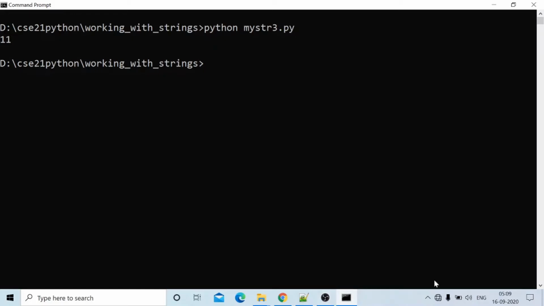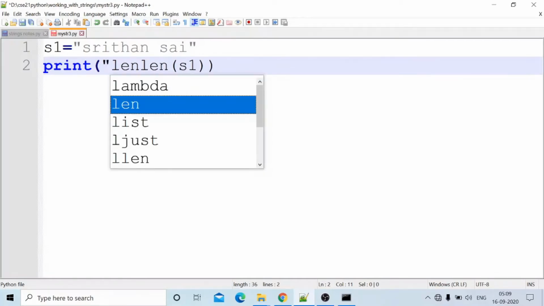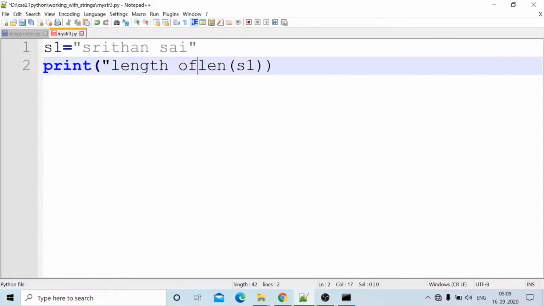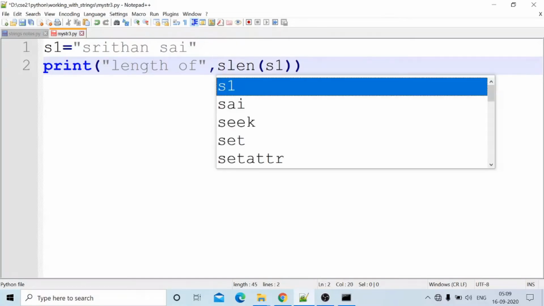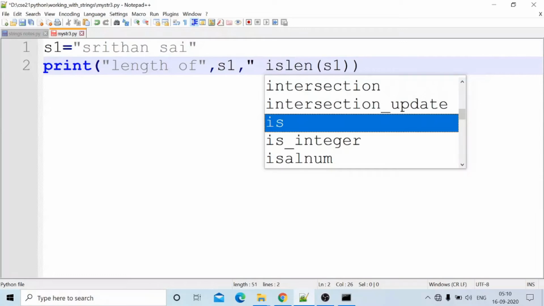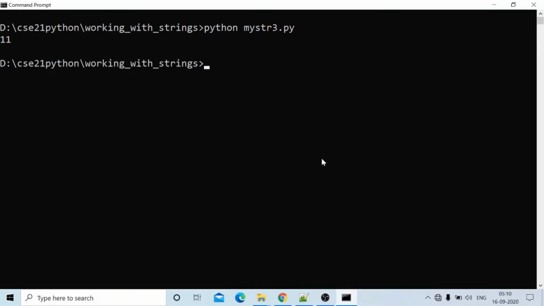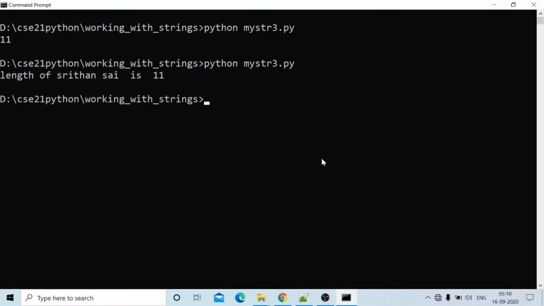I want to keep the message here also: length of s1, with the string in inverted commas, comma s1. I want to print s1 also. Length of s1 comma is, then l1. While writing a program, use print statements like this. Length of Sritan Sai is 11.